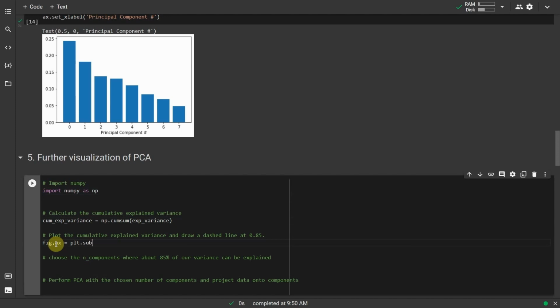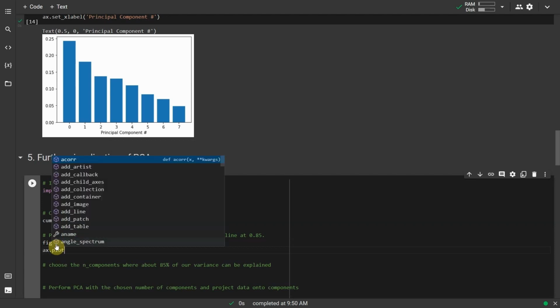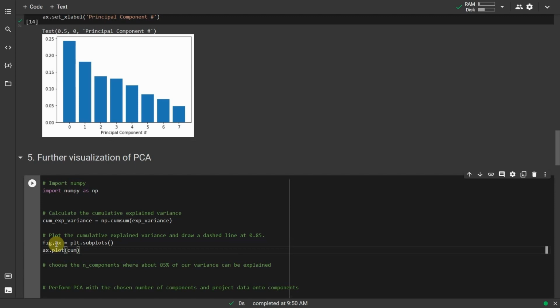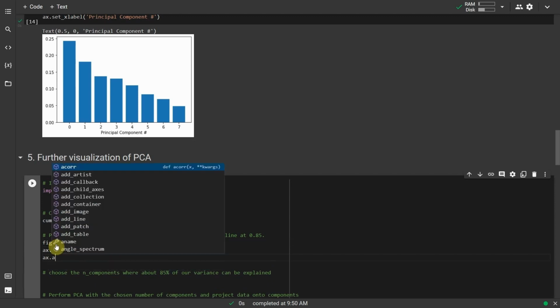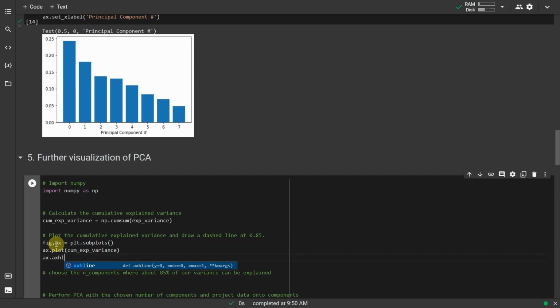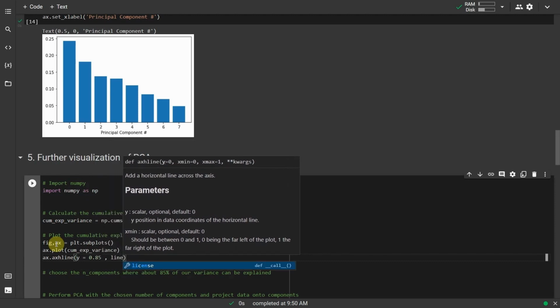Import NumPy as np. Calculate the cumulative sums of our explained variance using np.cumsum: cum_exp_variance = np.cumsum(exp_variance). Plot the cumulative explained variances using ax.plot and look for the number of components at which we can account for greater than 85% of our variance. Assign this to n_components.